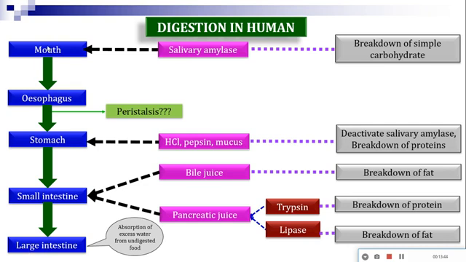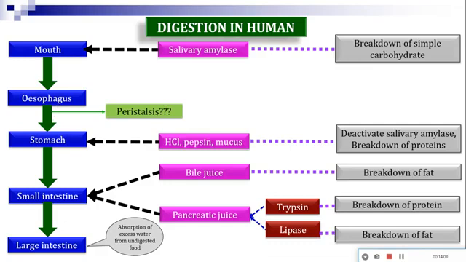So this way, our digestive system consists of the mouth, which has salivary amylase. This is the enzyme, and the function of salivary amylase is to break down the carbohydrate part. Then the esophagus, along with which one particular movement is there, known as peristaltic movement, or the phenomenon of peristalsis.